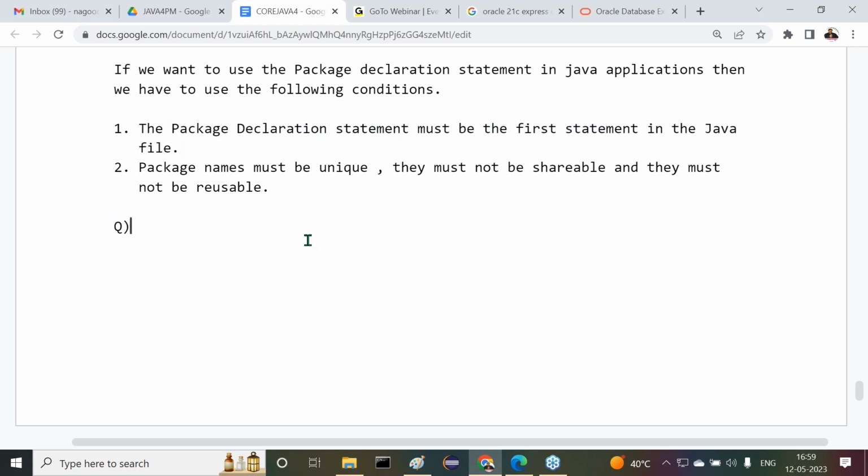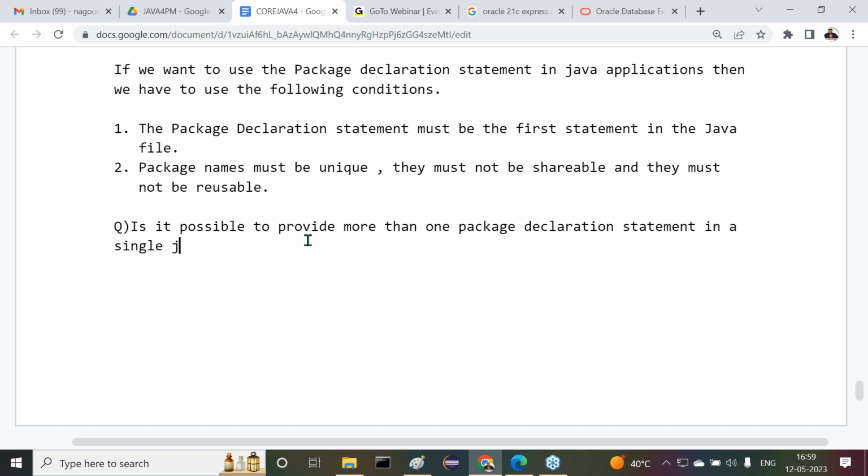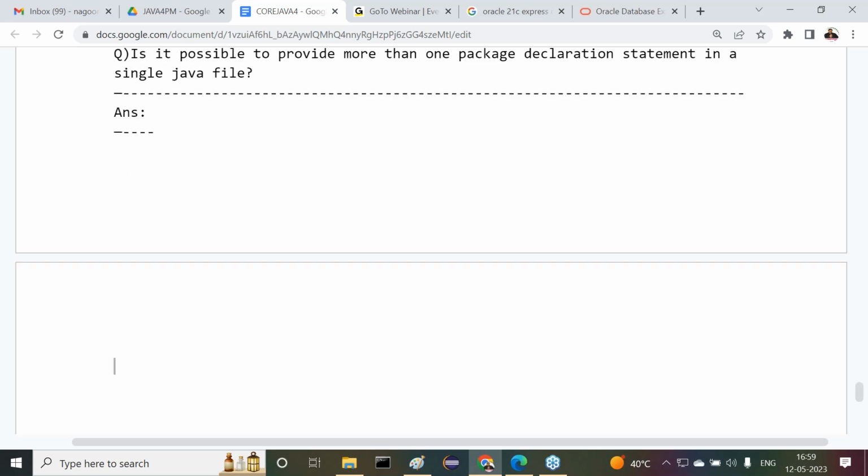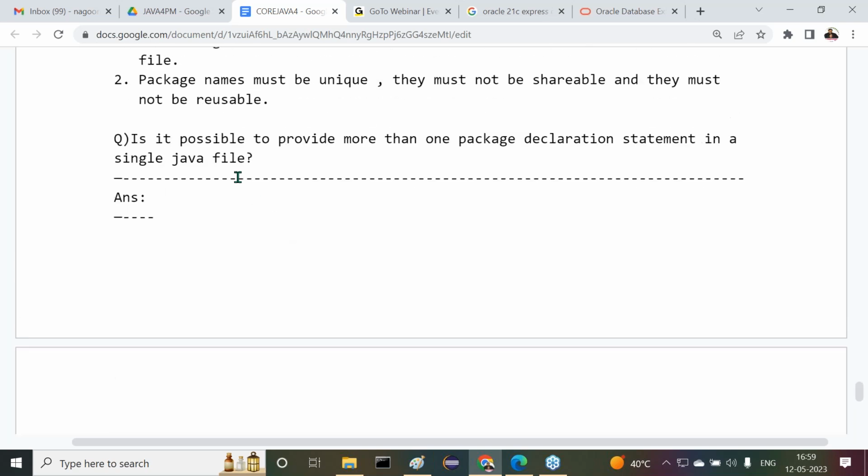Now, immediately my question: is it possible to provide more than one package declaration statement in a single Java file? Read this statement.